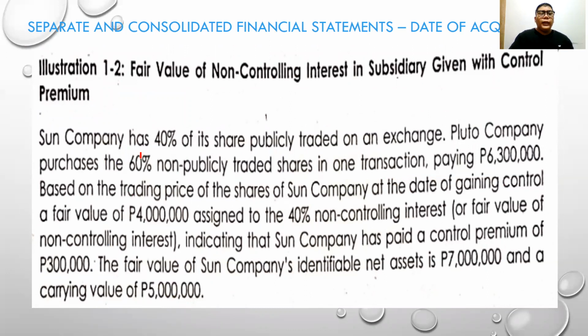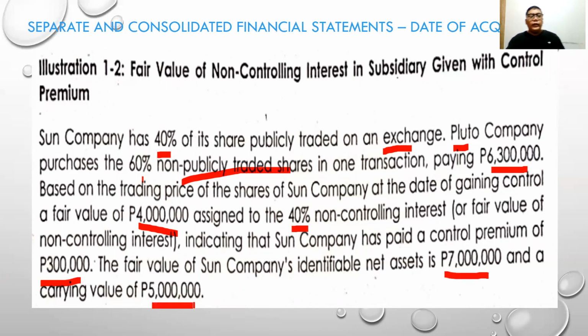So for example, Sun Company has 40% of its shares publicly traded on an exchange. Pluto Company now purchased the 60% non-publicly traded shares in one transaction, paying 6,300,000. Based on the trading price of the shares of Sun Company at the date of gaining control, a fair value of 4 million is assigned to the 40% non-controlling interest, indicating that Pluto has paid a control premium of 300,000. The fair value of Sun Company's identifiable assets is 7 million, with a carrying value of 5 million.